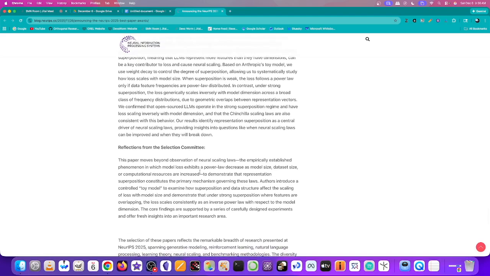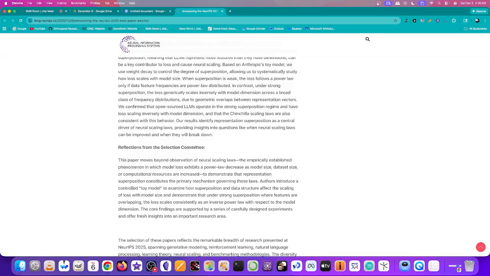And so the selection committee says, this paper moves beyond observations of neural scaling laws, the empirically established phenomena in which model loss exhibits a power law decrease as model size, dataset size, or computational resources are increased, to demonstrate that representation superposition constitutes the primary mechanism governing these laws. Authors introduce a controlled toy model to examine how superposition and data structure affect the scaling of loss with model size and demonstrate that under strong superposition, where features are overlapping, the loss scales consistently as an inverse power law with respect to the model dimension.